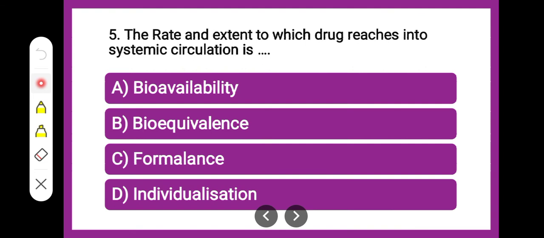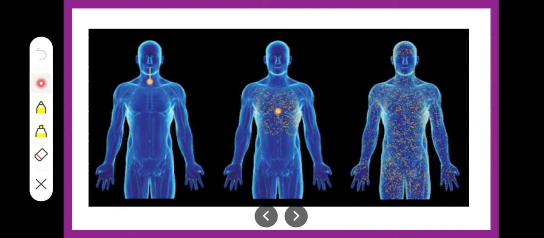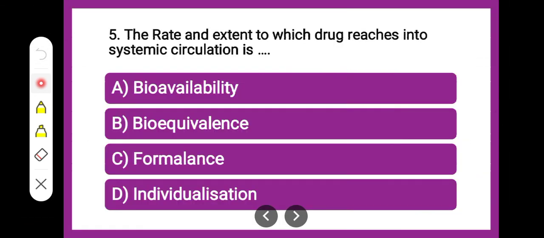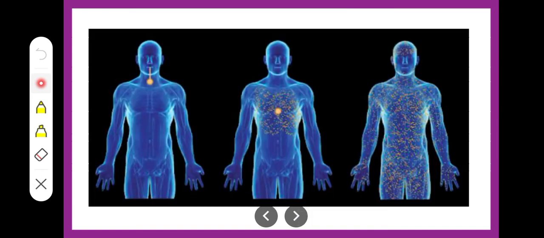See here, rate and extent to which the drug reaches the systemic circulation. Once the drug is administered, say here they have shown the oral route, then this drug will reach the circulation slowly and then completely.